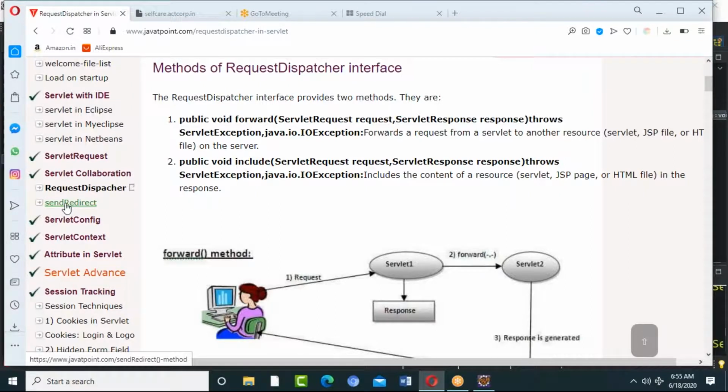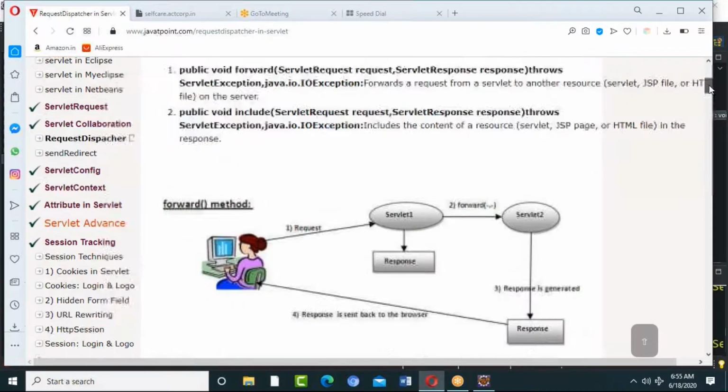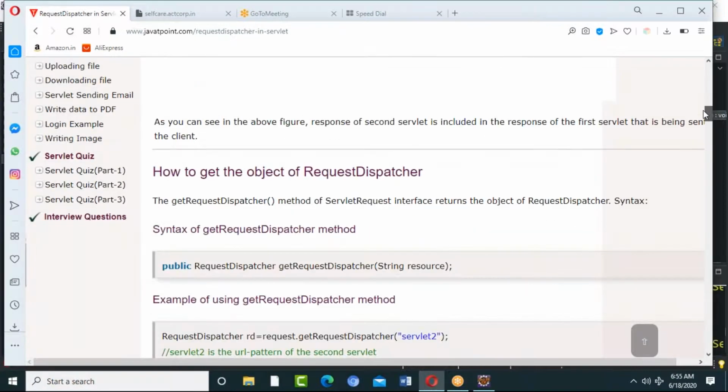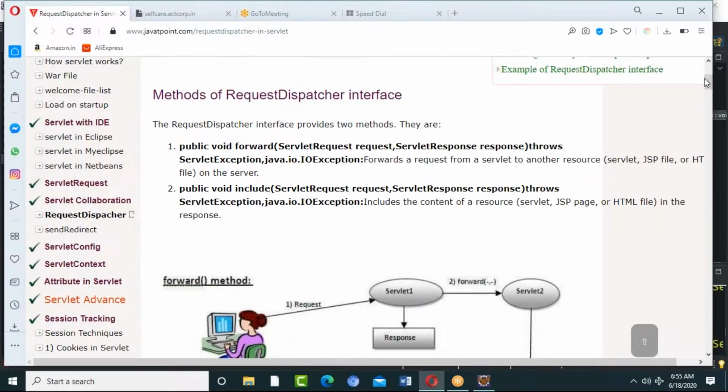So we are going to dispatch a request. What do you mean by dispatching a request? Before that, I would like to tell you one thing: request dispatcher is an interface. Interface means obviously it has methods. One is the forward method, another is include. Are you getting me?